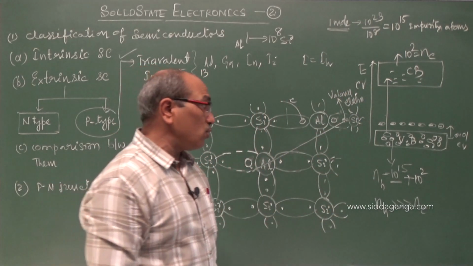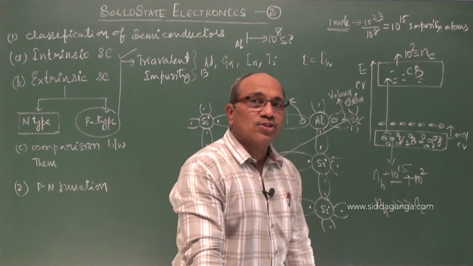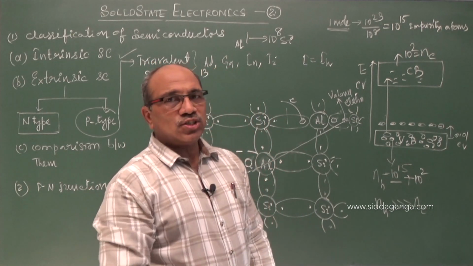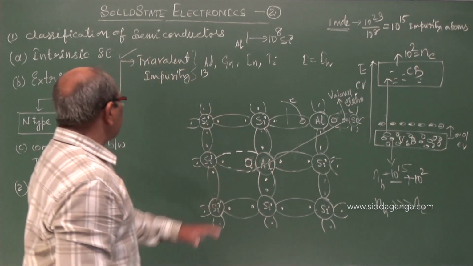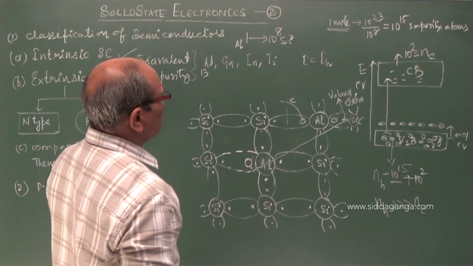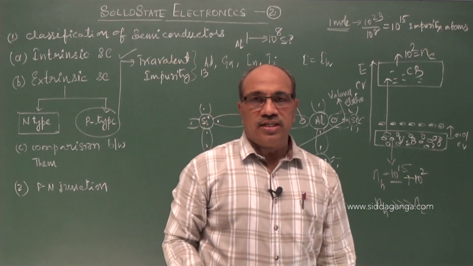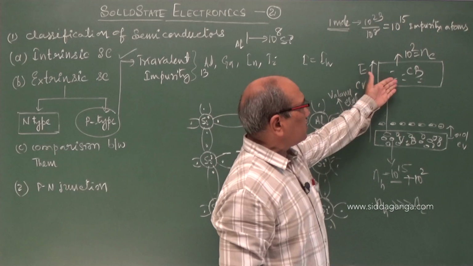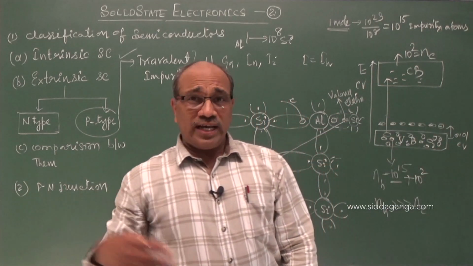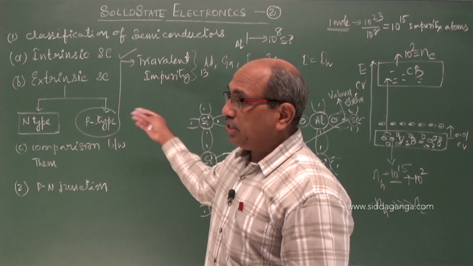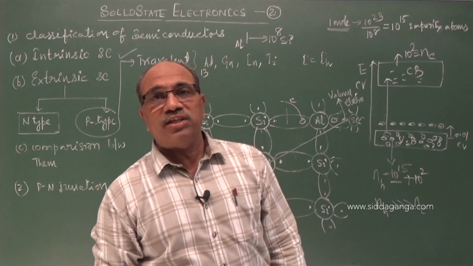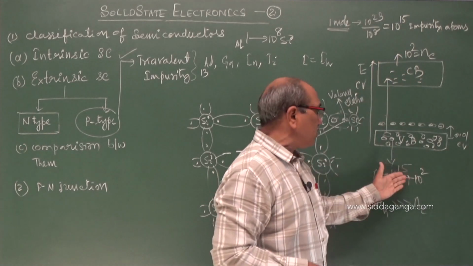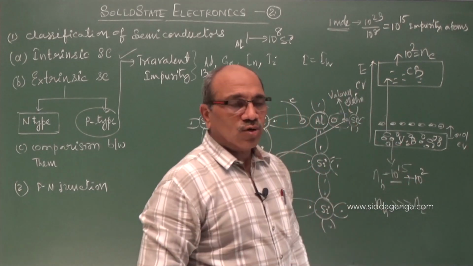Current by holes. Holes are considered as the positive charge carriers. As they are the positive charge carriers, we say that in p-type semiconductor, positive charge carriers are the majority carriers, and there may be some minority carriers, electrons, whereas in n-type the majority carriers are the electrons, but minority carriers are the holes. Their number is very less, around 10^2, here it is around 10^15 and above.